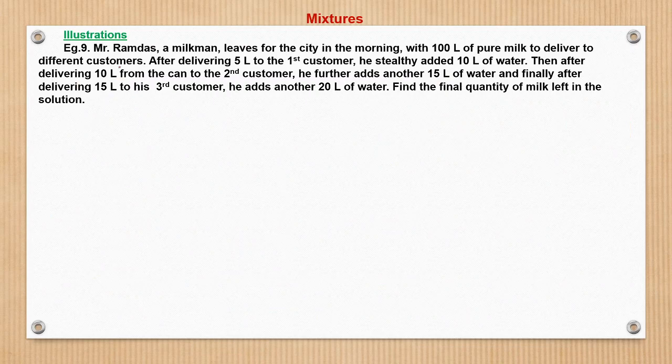Now let us see. Mr. Ramdas, a milkman, leaves for the city in the morning with 100 liter of pure milk to deliver to different customers.